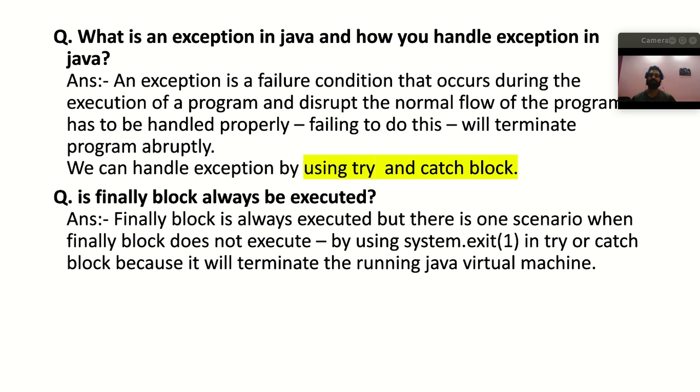So how can you handle this? You can handle this by using a try and catch block, right? Basically, an exception is a failure condition that occurs during the execution of a program and disrupts the normal flow of the program, and this has to be handled, right? Failing to do so will terminate the program abruptly. So you have to handle this exception, otherwise you will get a failure. Okay, so by try and catch block you can handle this exception, right?